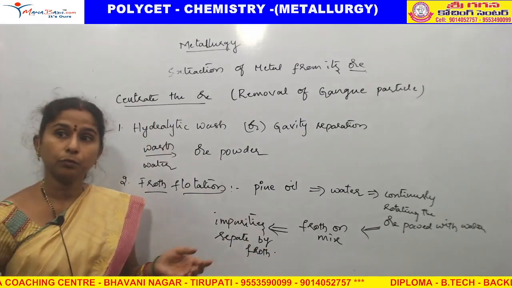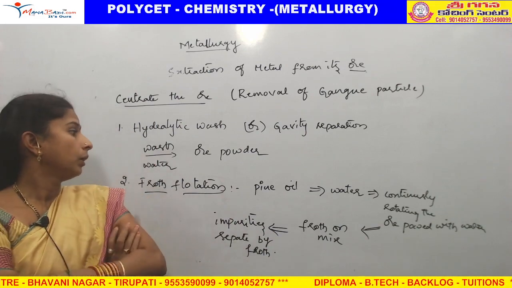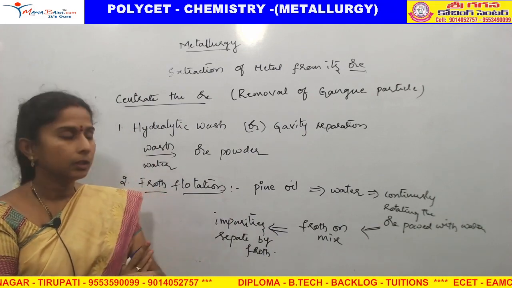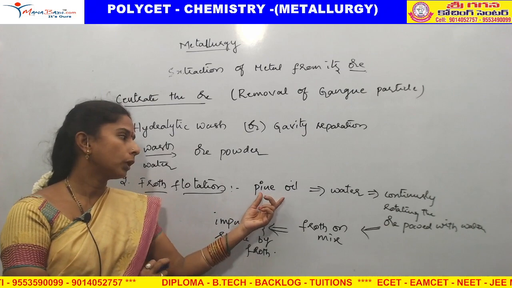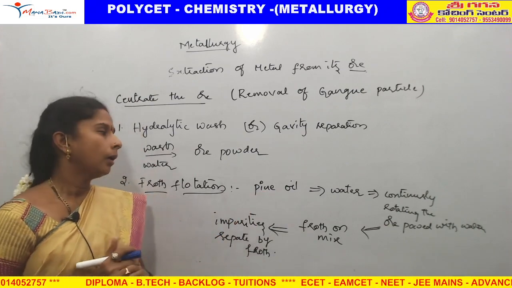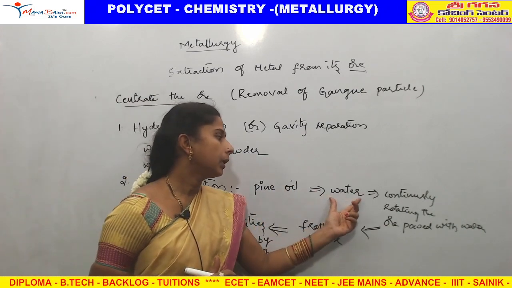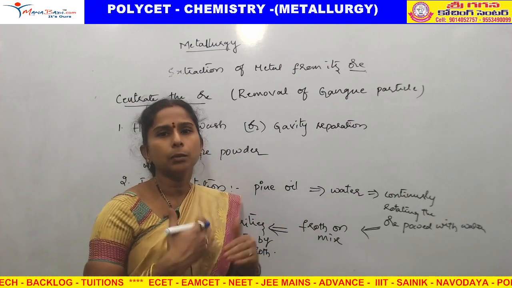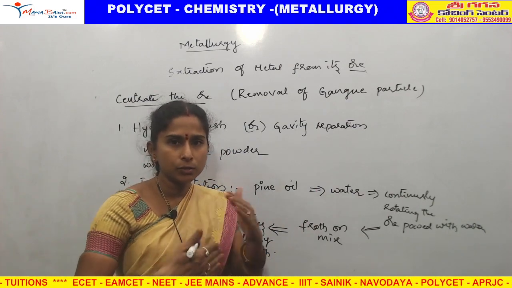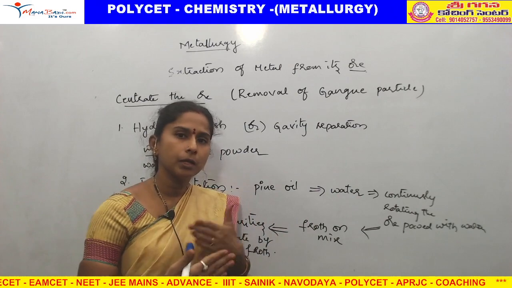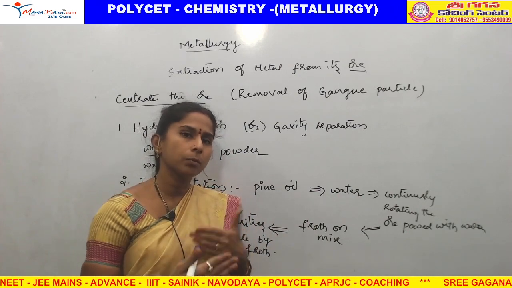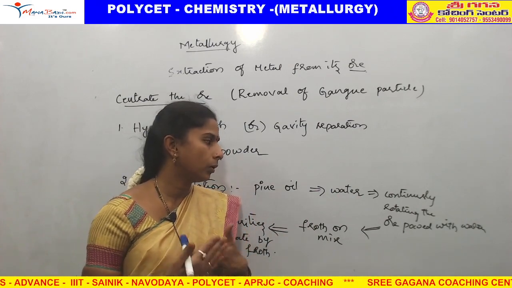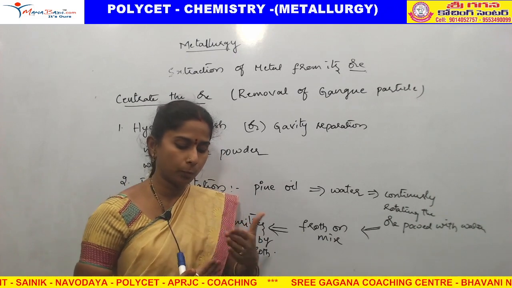What we need to do? We have to take the ore powder in this. To the ore powder we need to add pine oil, and by dipping in the water, continuous movement takes place, means by using a paddle we need continuous rotation in water and ore powder.